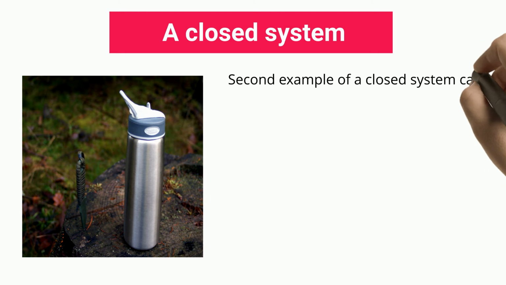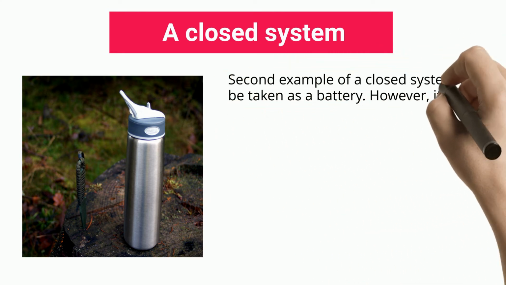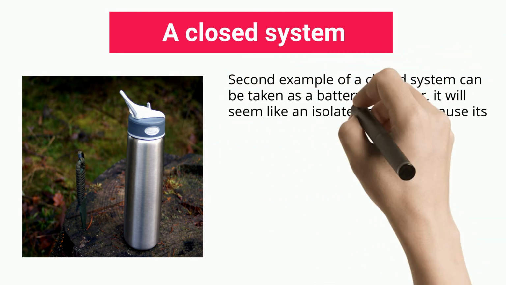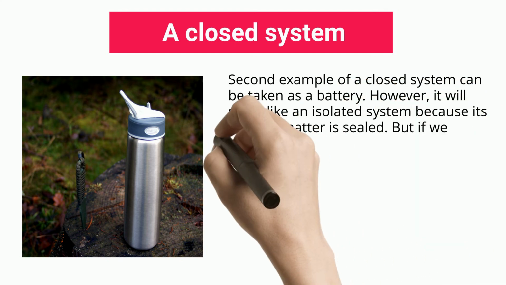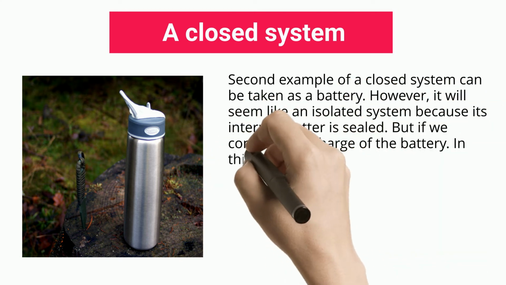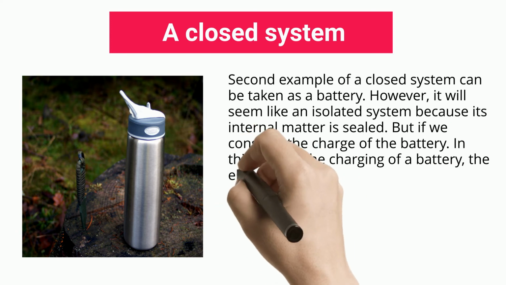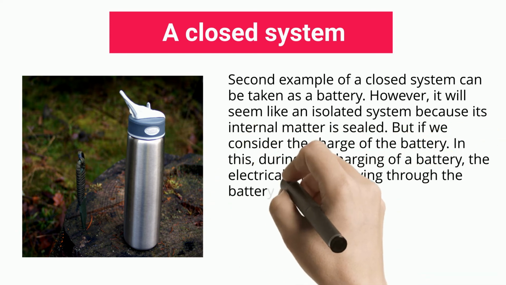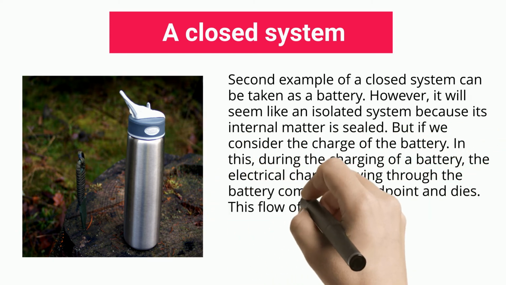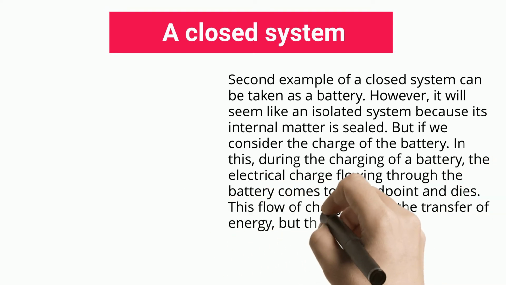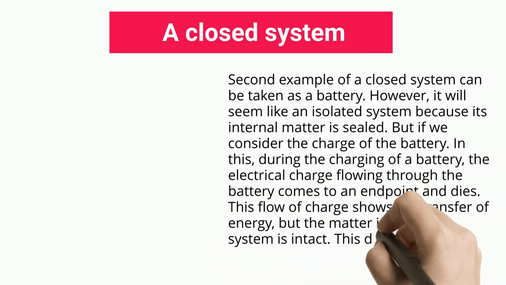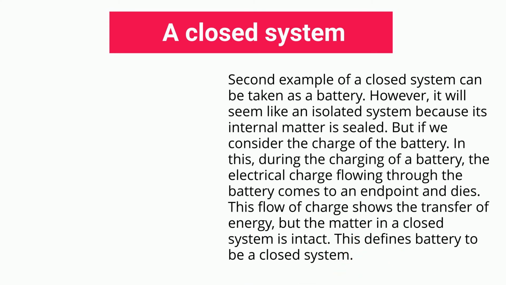A second example of a closed system is a battery. It may seem like an isolated system because its internal matter is sealed. But consider the charge of the battery. During the charging of a battery, the electrical charge flows through the battery. This flow of charge shows the transfer of energy, but the matter in a closed system is intact. This defines a battery to be a closed system.